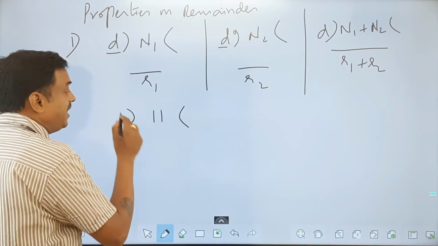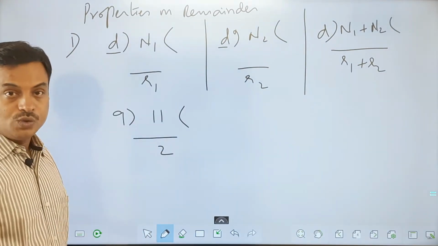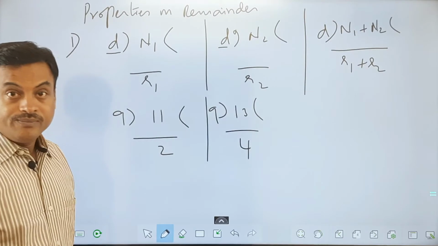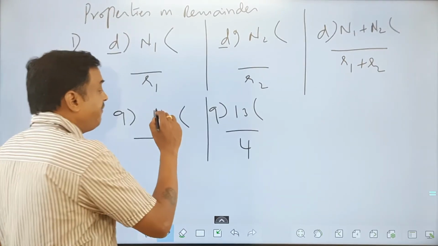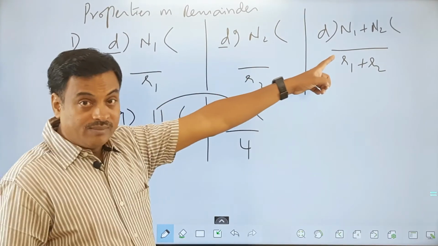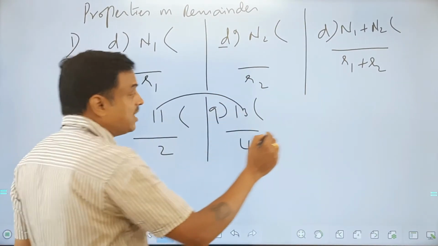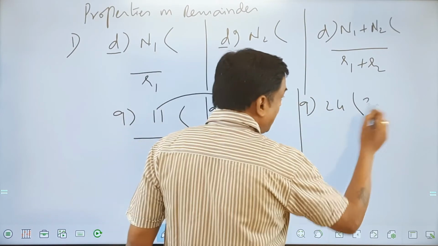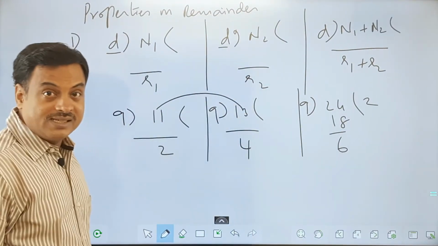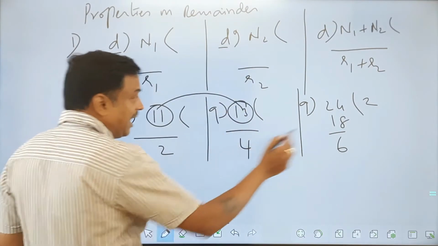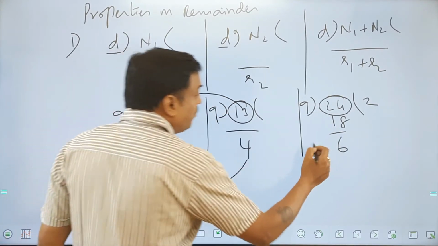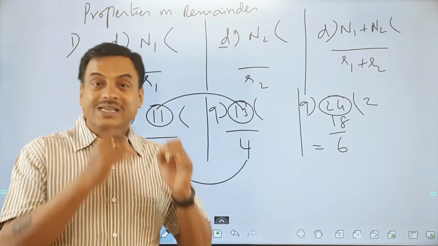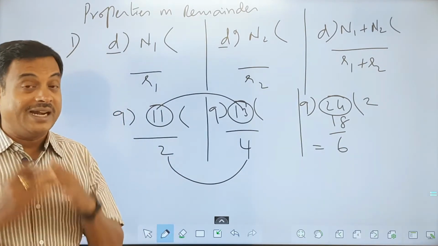Listen, if I say 11 divided by 9, all of you, what is the remainder? 2. If I divide 13 with 9, what's the remainder? 4. Am I right? 13 divided by 9, the remainder is 4. If I add both of these numbers as per the property, the sum of the numbers, 11 plus 13 is how much? 24. And if I try to divide 24 with 9, 2 times 9 is 18, and what is the remainder I got? 6. Now because 11 plus 13 gave 24 here, 2 plus 4 will be equal to 6 as the remainder. So the sum of the numbers when divided by the same divisor, the sum of the remainders is the answer for that. That is the first point.